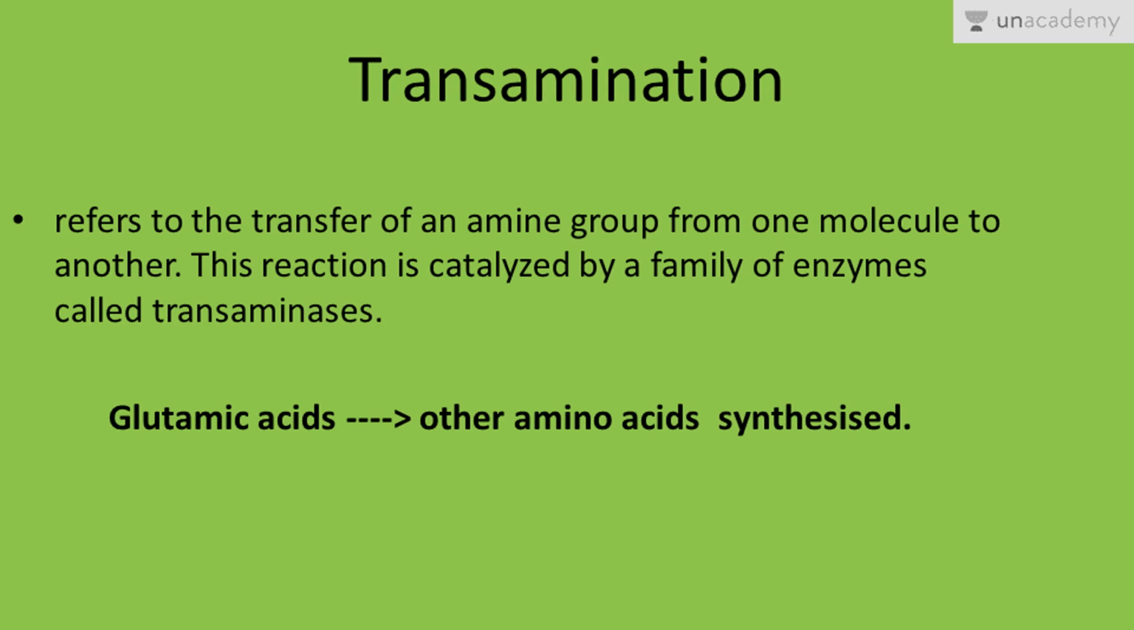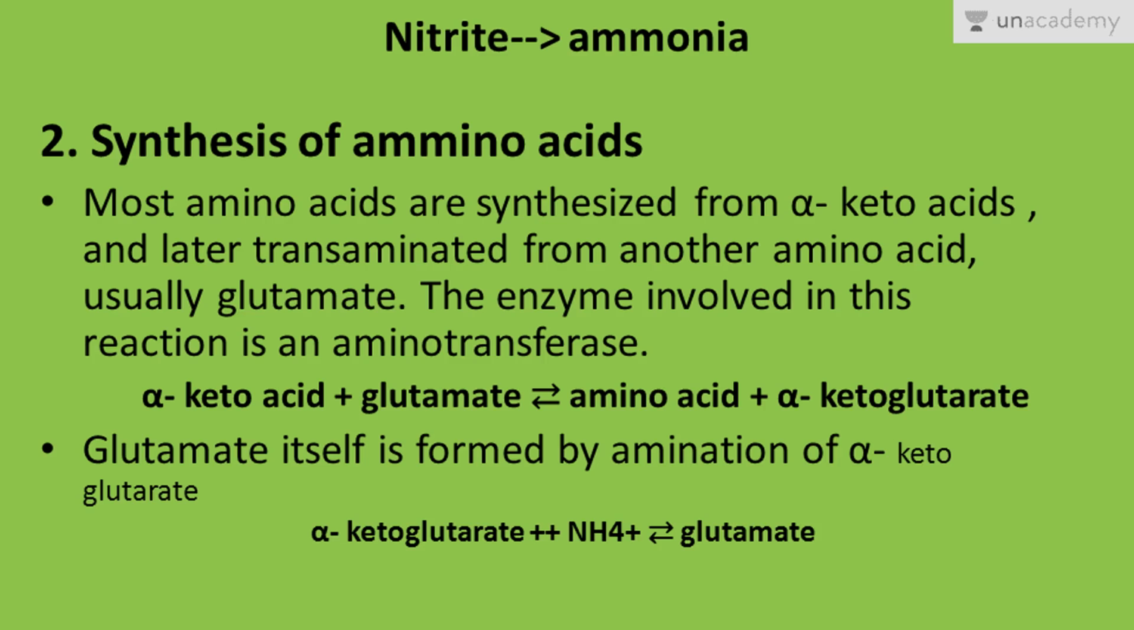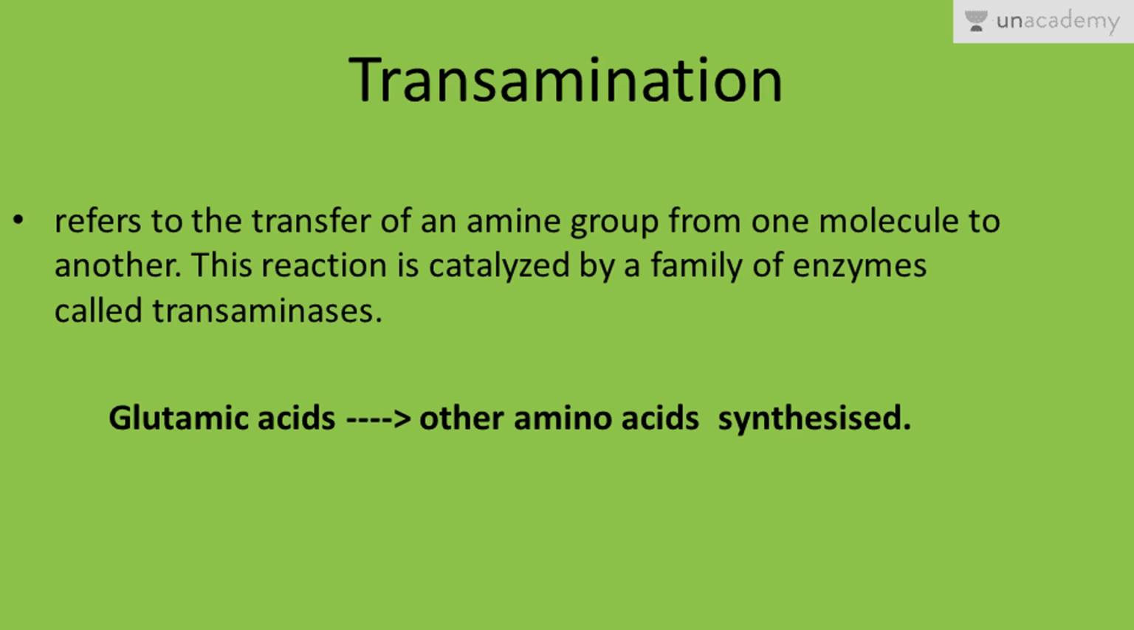So there is a process of transamination which acts on glutamic acid, and from this glutamic acid, which was formed earlier from the combination of alpha ketoglutaric acid and ammonium ion, other amino acid synthesis takes place by the process of transamination. So this was all about nitrogen metabolism in plants. We have already discussed it in detail.